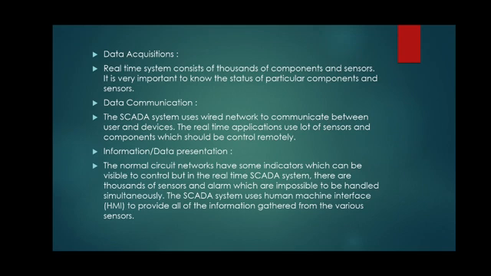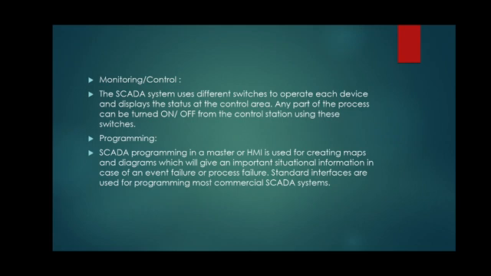The SCADA system uses human machine interface, that is HMI, to provide all the information gathered from the various sensors. Sensors will convert the physical signal into electrical form, and here we are using the human machine interface so that the machine will understand the status of different devices.